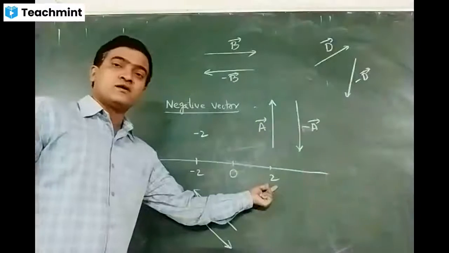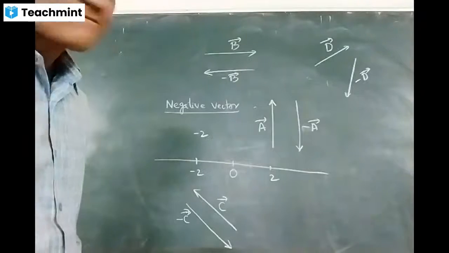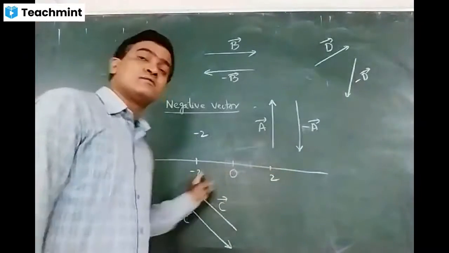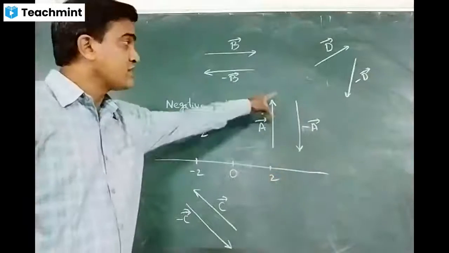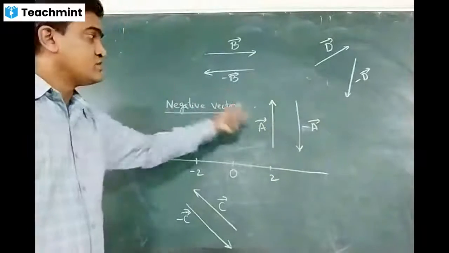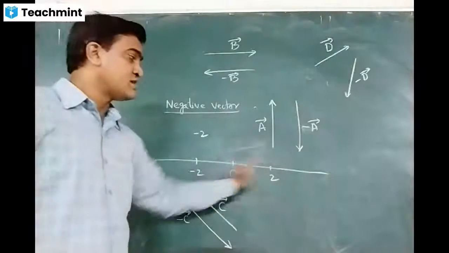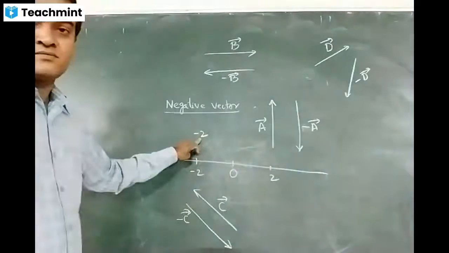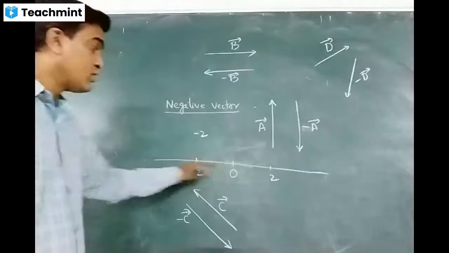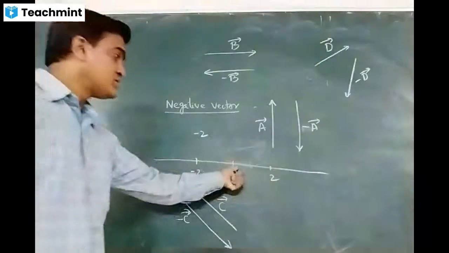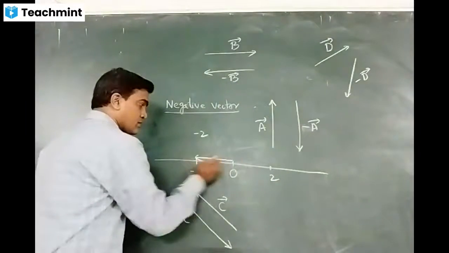Same plane, sir. On the same line. I mean here, on this number line I'm showing you, but here they can be on the plane. These vectors can be on a plane. Here on the number line, if I take 2 on the right side, can I take minus 2 here? No. I can take minus 2 only on the same line. This I'm showing you, the direction. How is this direction? Opposite.